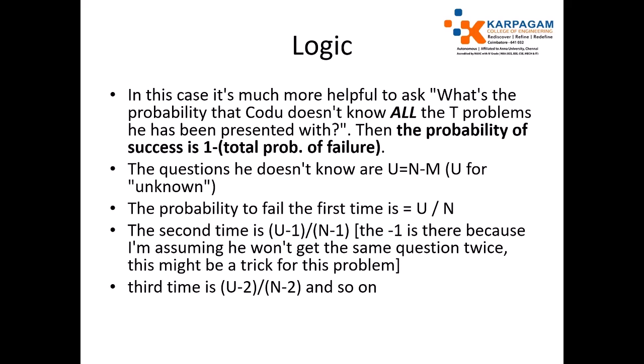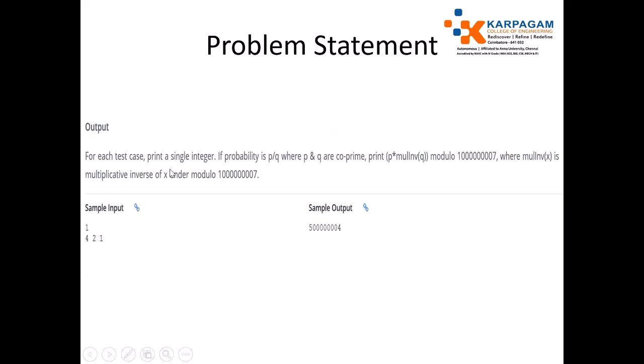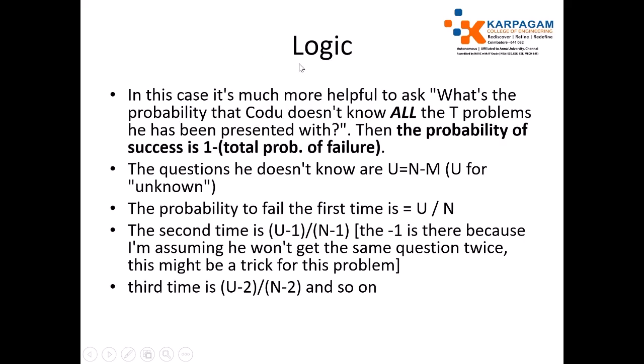Then the probability of success is 1 minus the total probability of failure. If you know the failure, you can identify the probability of success. The question asks the probability that Code will pass the test, so the probability of success is 1 minus the total probability of failure.